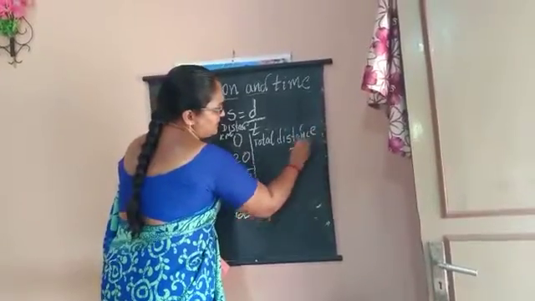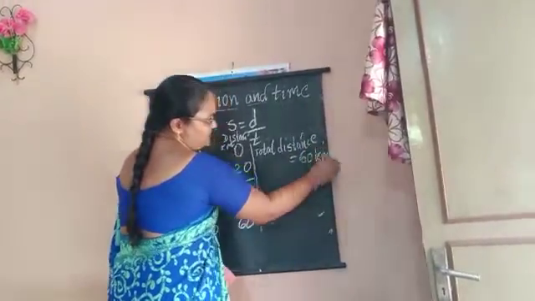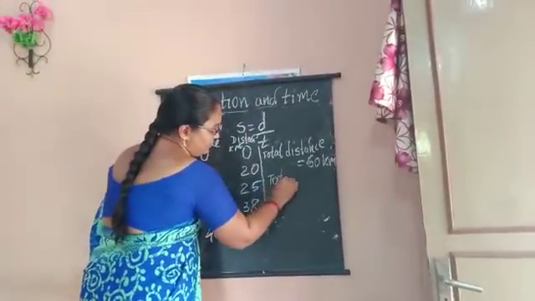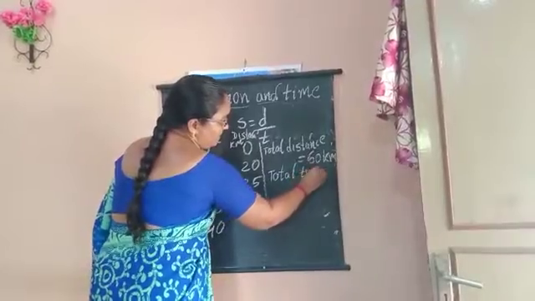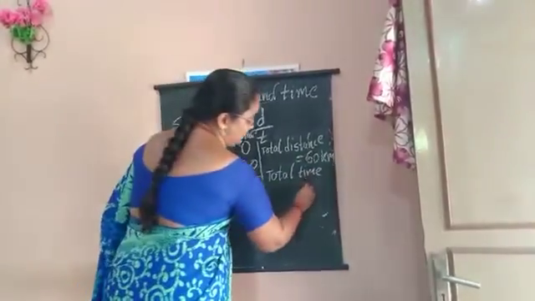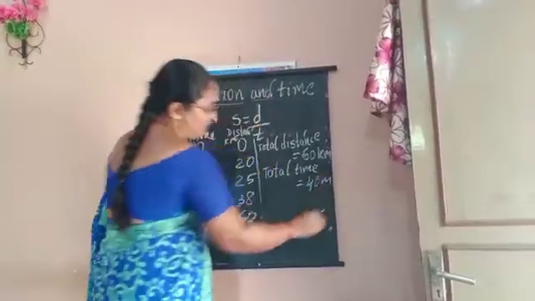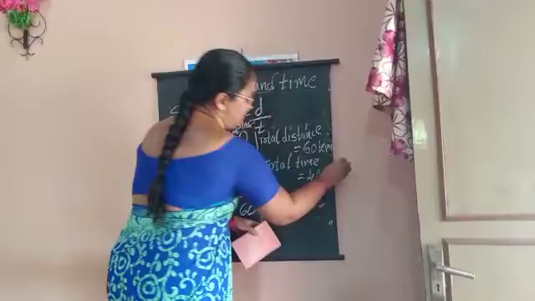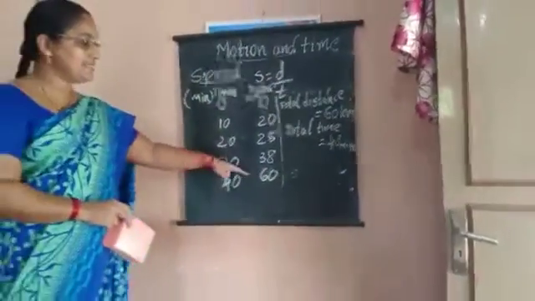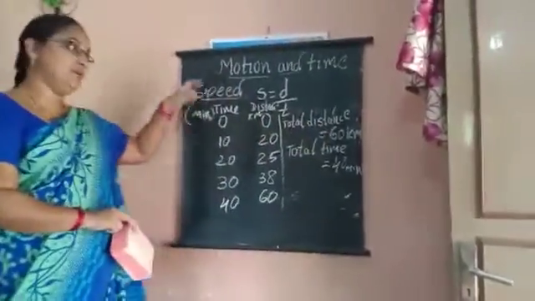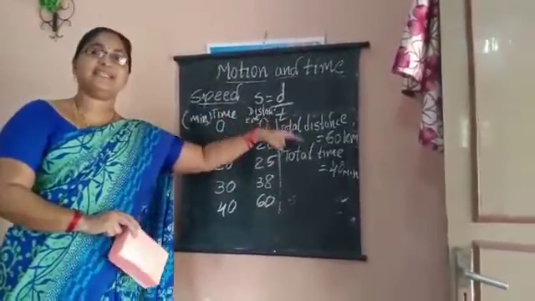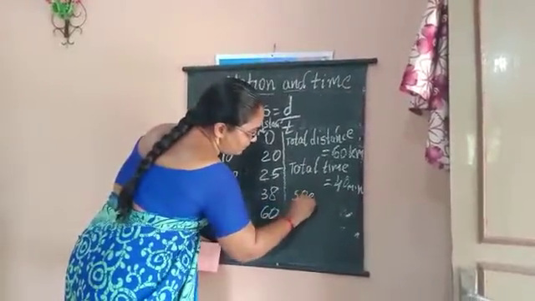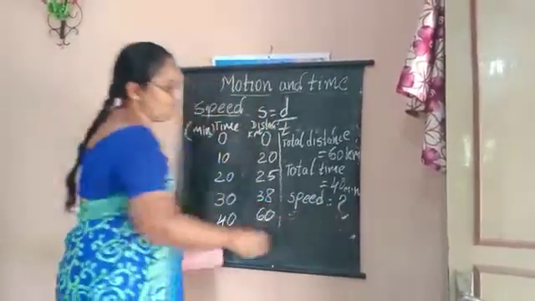Now total time is 40 minutes. In this case, total distance traveled in kilometers is 60. Total time taken to travel the distance is 40 minutes. Now we must calculate the speed.